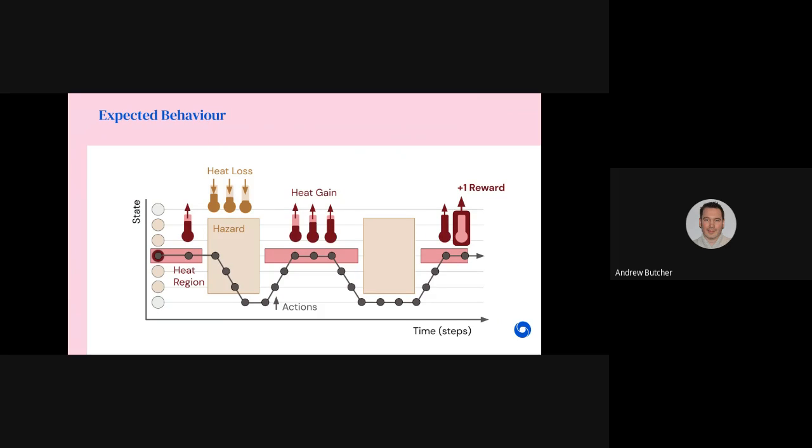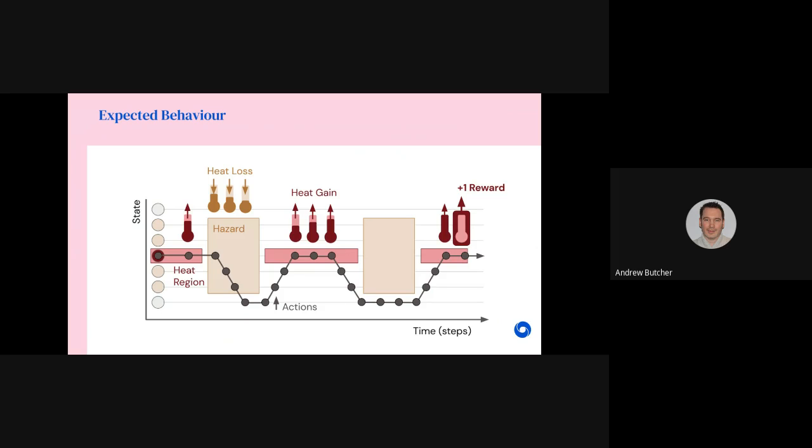Here is an illustrative example of an agent trajectory. The agent starts off in the heat region and collects heat points. When the wind hazard occurs, the agent starts moving to safety, but too late. They lose their heat. After the wind hazard stops, they return to the heat region and start gaining heat again.